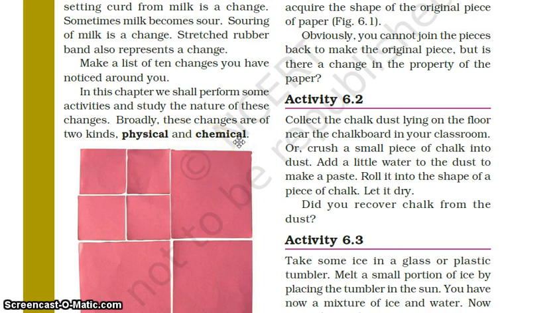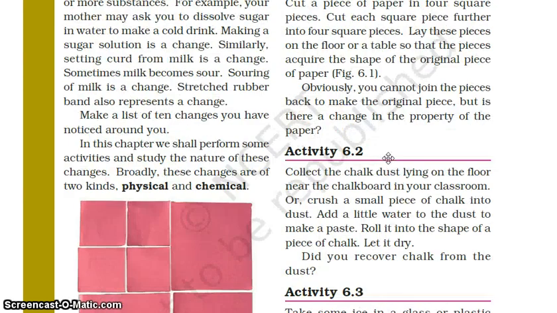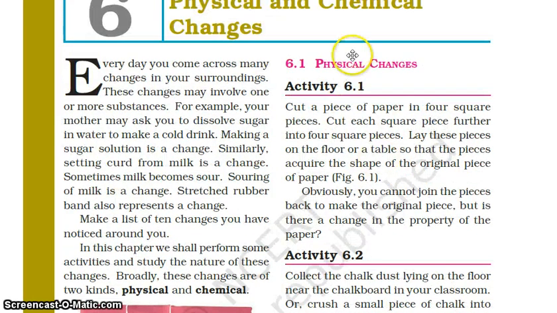So in this chapter, what we will do? We will study the different types of changes, and we will try to categorize these changes into either physical or chemical. So for categorizing, we should know what are physical changes and what are chemical changes. For that, let's perform a few activities and then we'll see what is a physical and chemical change. So let us start with physical changes.